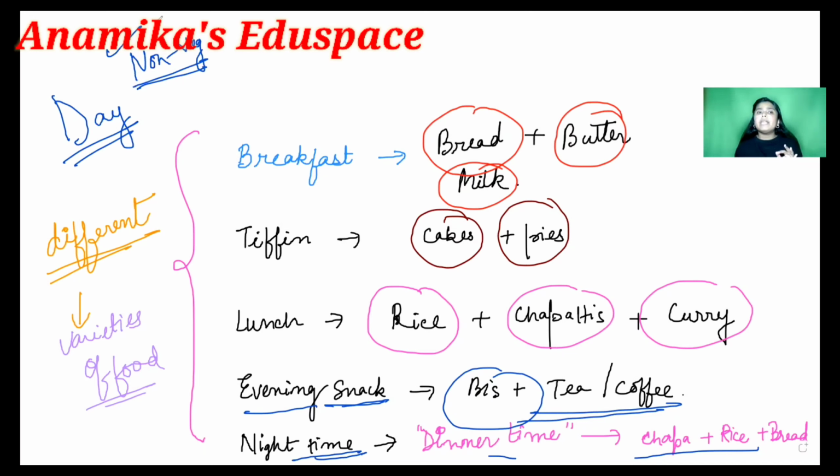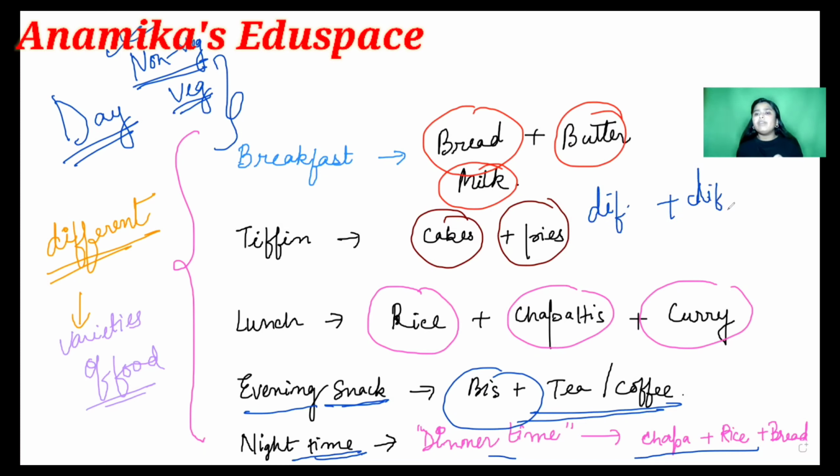So some people eat non-veg, whereas other people eat veg, that is the vegetables. Clear, students? So that's why the food items can vary from state to state and place to place and home to another home.